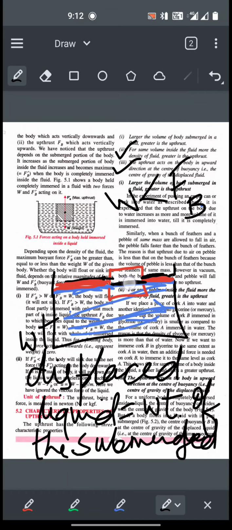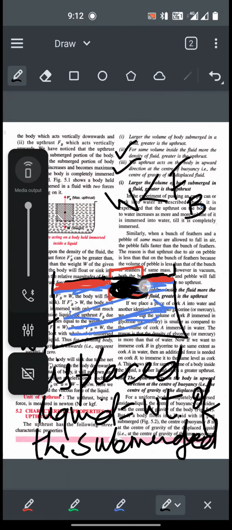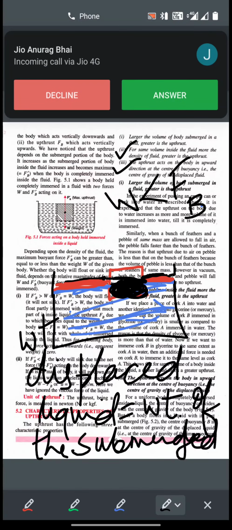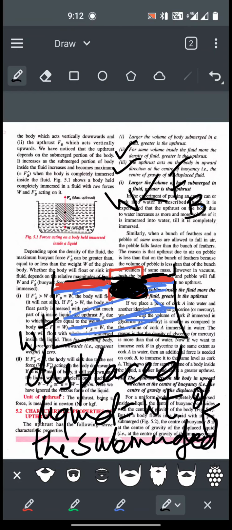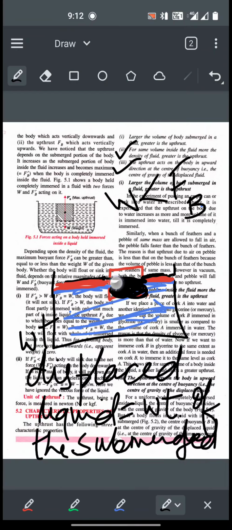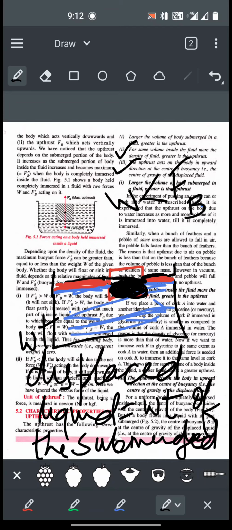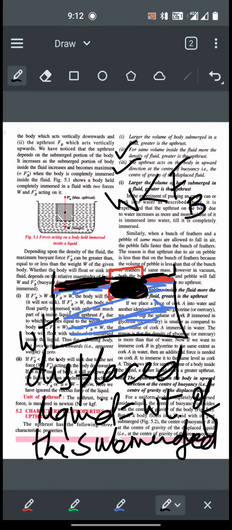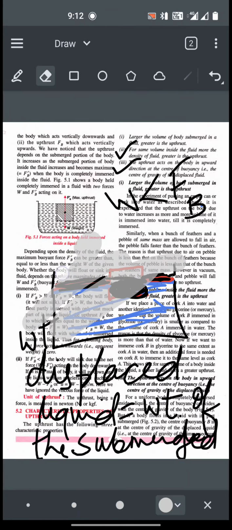So this much part of the body is submerged, so that part of the body has some weight. Alright, so the weight of the displaced liquid is equal to the weight of the submerged part of the body. Remember that. Keep that in mind for now.